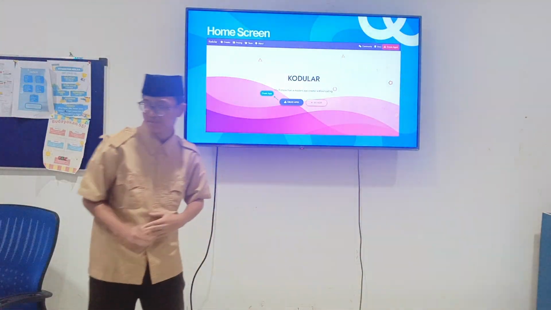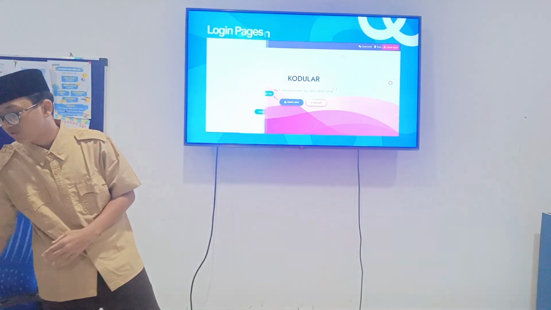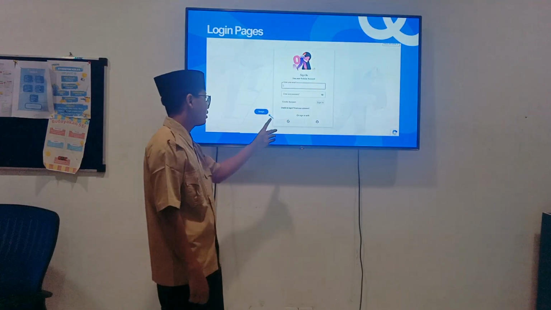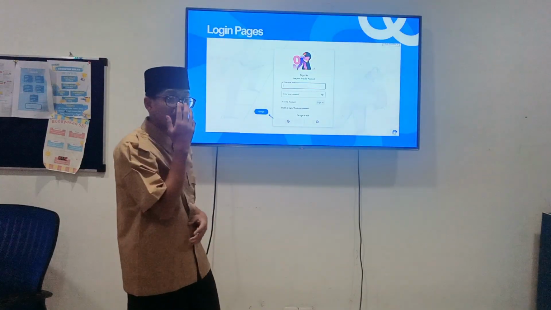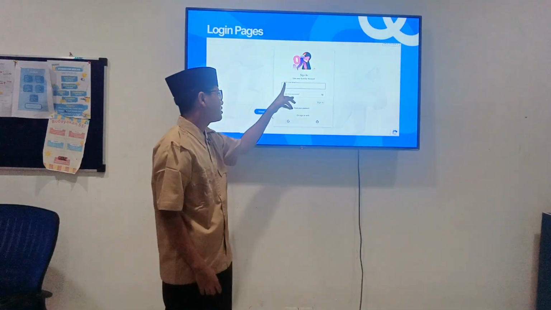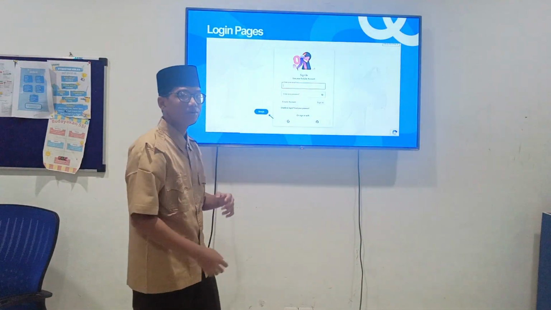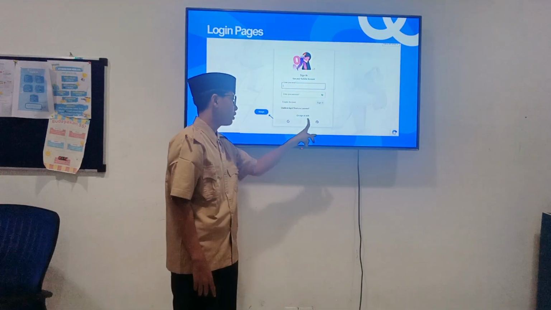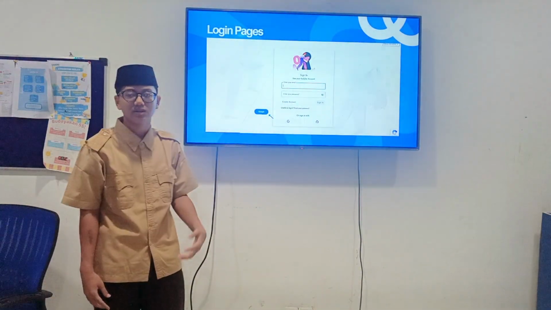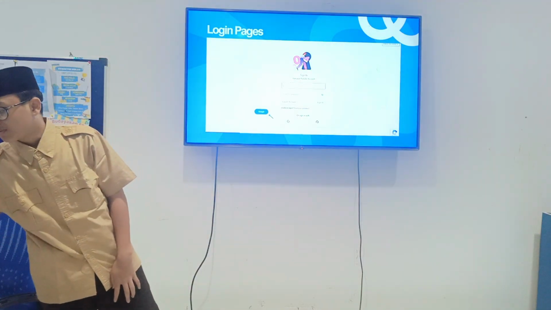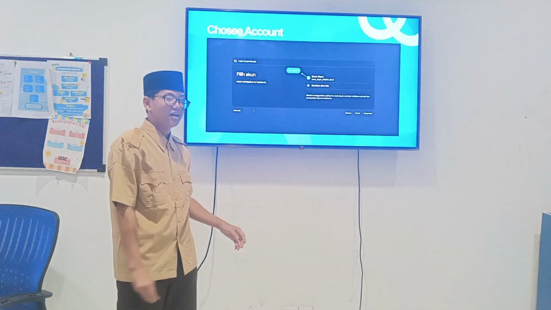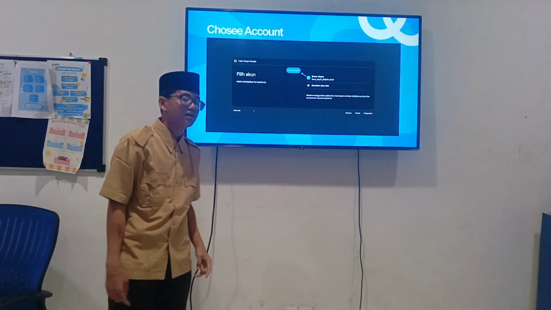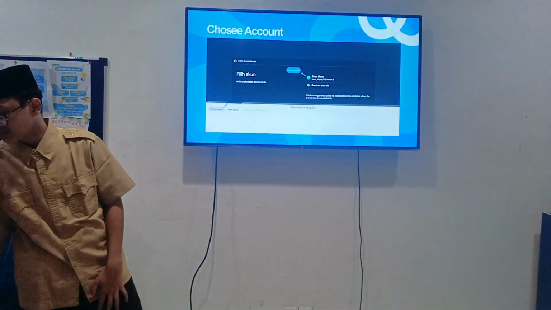This is for create apps, and after create apps you will be like this. This is the login page. You can use your email, but in here if you scroll email you must create an account first. But if you use a personal email, you can just click this Google, or if you have GitHub, you just use GitHub. Okay. After that, you must use email. In Modular, you choose email. But I use this for my Modular account.